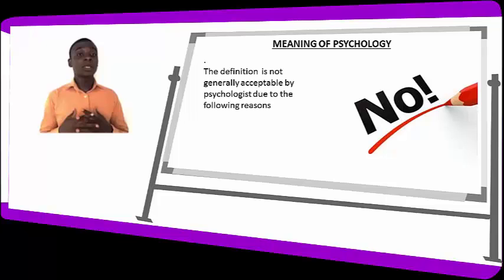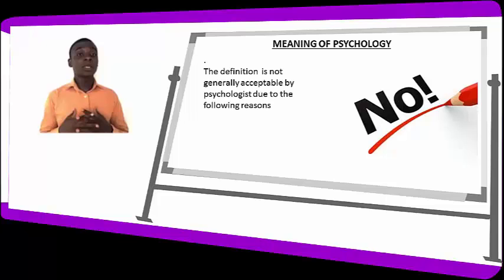Before we go into that, let's look at who a psychologist is. A psychologist is someone that studies psychology and applies psychological theories in solving human problems.